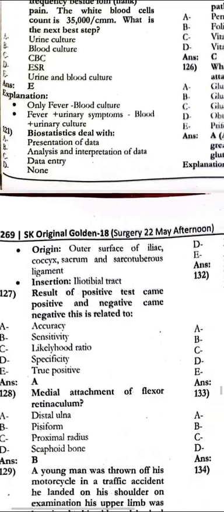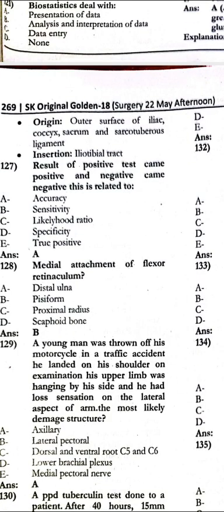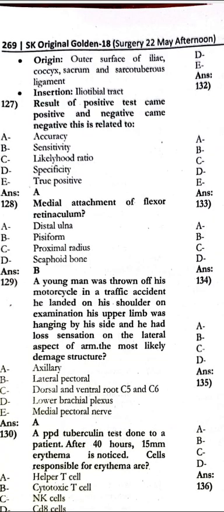Next, the result of the positive test came positive, negative came negative. This is related to the accuracy. The medial attachment of flexor retinaculum is the pisiform. A young man was thrown off the motorcycle in the traffic accident. He landed on his shoulder. On examination, his upper limb was hanging by his side and he had lost sensation on the lateral aspect of the arm. The most likely damage would be the axillary.